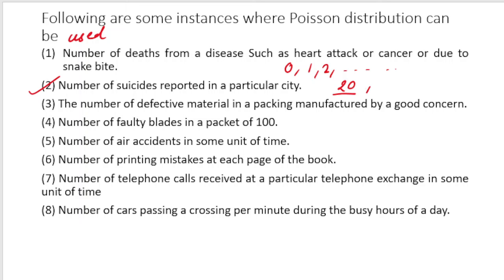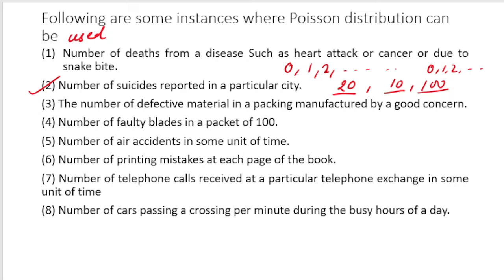Now someone may be interested in what is the probability that only 10 people will commit suicide next year because a certain awareness campaign has been launched, or what is the probability that 100 people may die because of heart attack or because of suicide, right? So the number of people dying because of suicide may vary from 0, 1, 2 up to an indefinitely large number of people, right? So that is why the random variable can take indefinitely large number of values. I hope you are getting it. I am spending a lot of time on this idea.